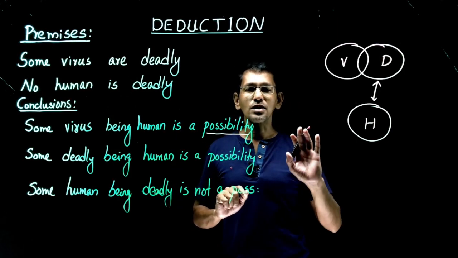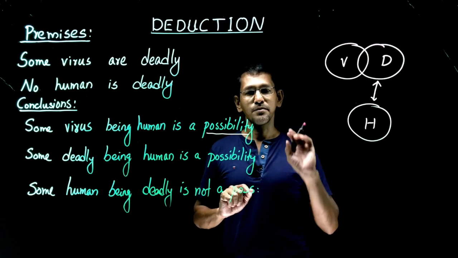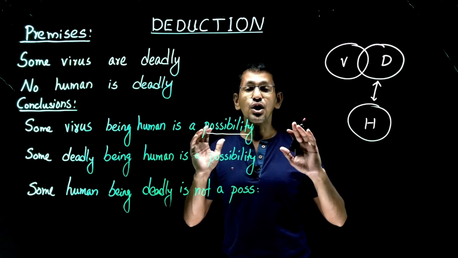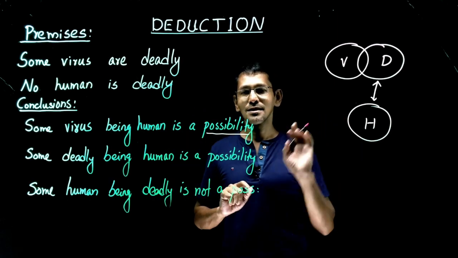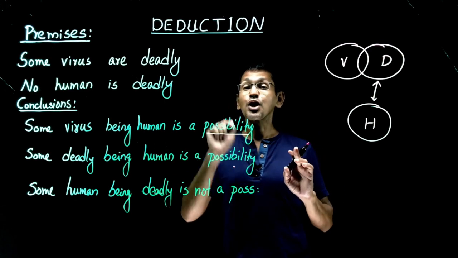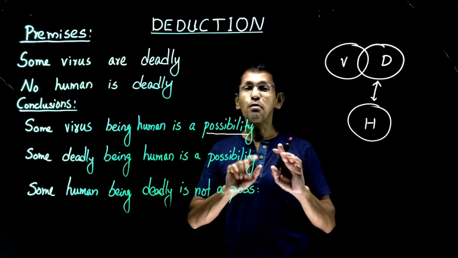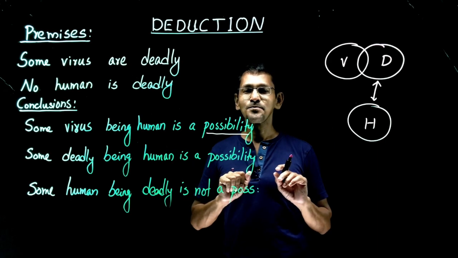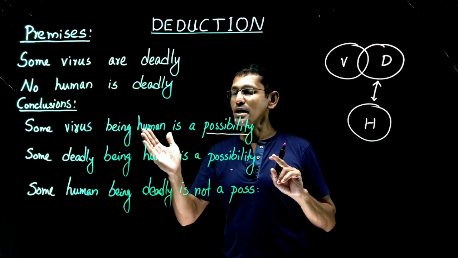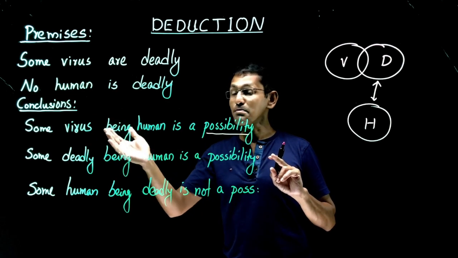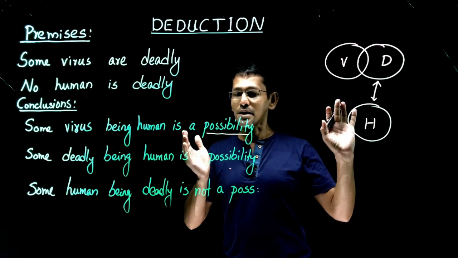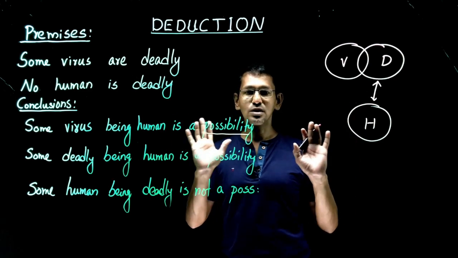Many of you are not really married at this point of time. But the question is, is it possible for you to get married? Yes, it is possible for you to get married, but are you married at this point of time? Probably you may not be married, correct? So same situation right here. Some virus may not be human at this point of time in the basic diagram, but is it possible? That is what the question is.